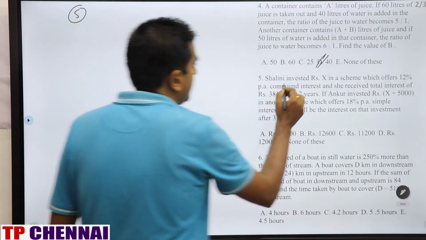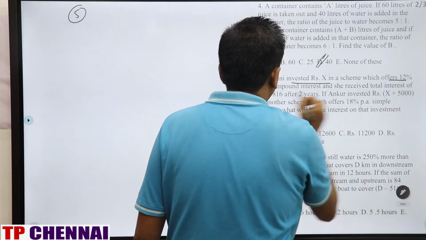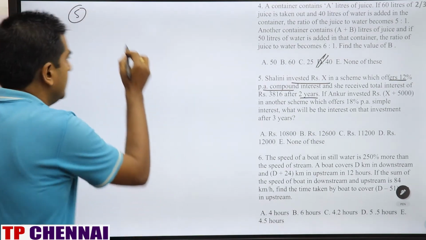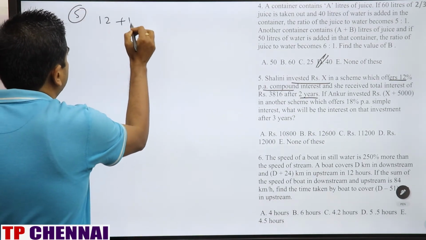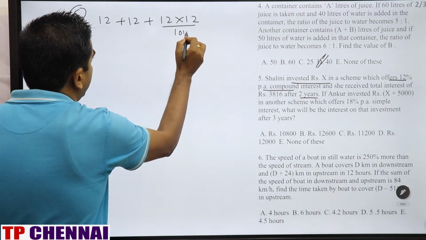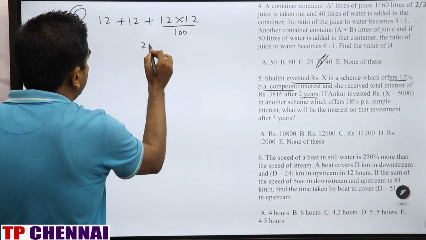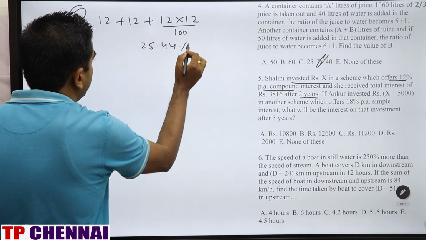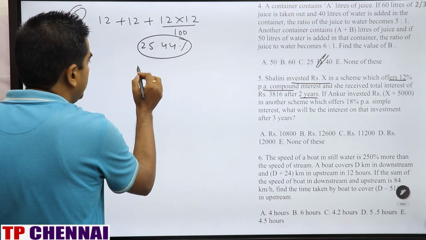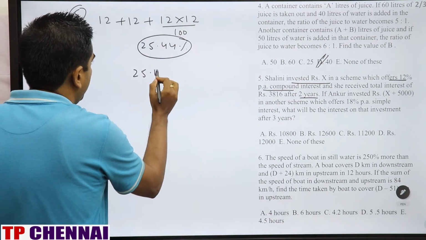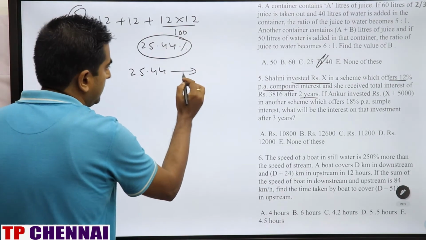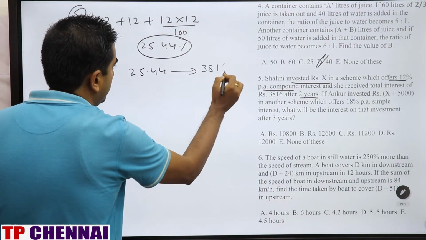So Shalini invested rupees X in a scheme which offers 12% per annum for 2 years. Successive percentage change: it is nothing but 12 plus 12 plus 12 into 12 divided by 100. 24 plus 1.44, so this is 25.44%. This is CI and how much have they given you? 3816. So 25.44 part is nothing but 3816.